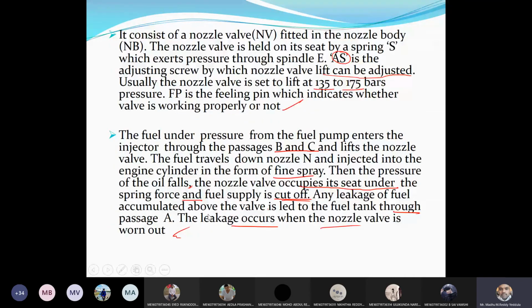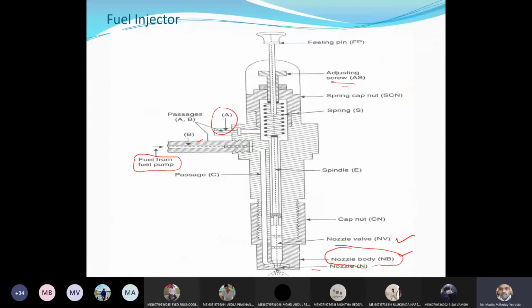This is the working of your fuel injector. Very simple. Whatever diesel fuel comes out of the fuel pump should pass through B and C. Then it should compress the spring. Once the spring is compressed, the spindle will be lifted. Automatically the nozzle, which is connected, is also lifted in the upward direction. Therefore the fuel will be injected in the engine cylinder.